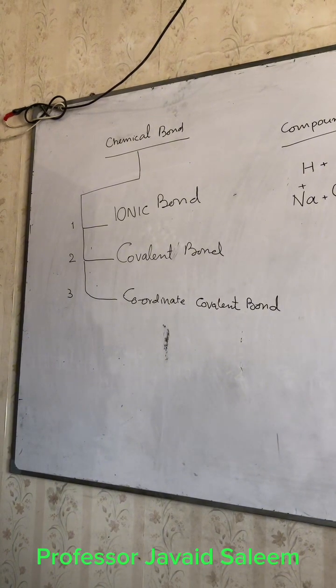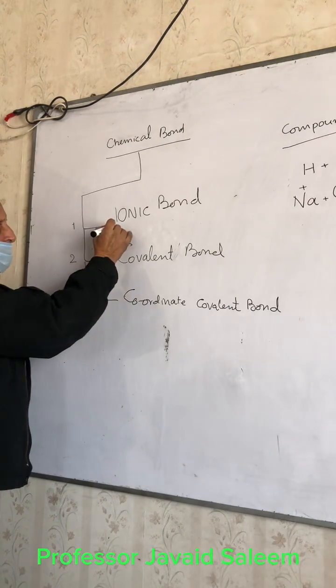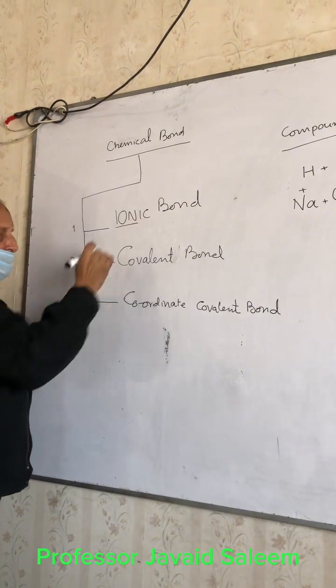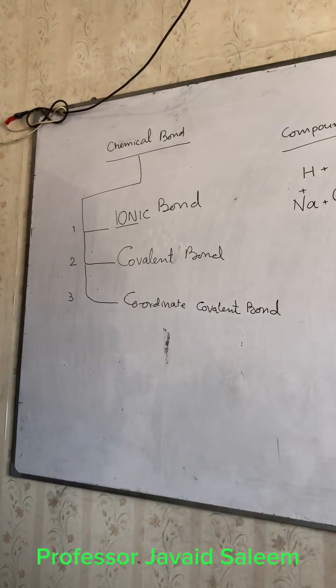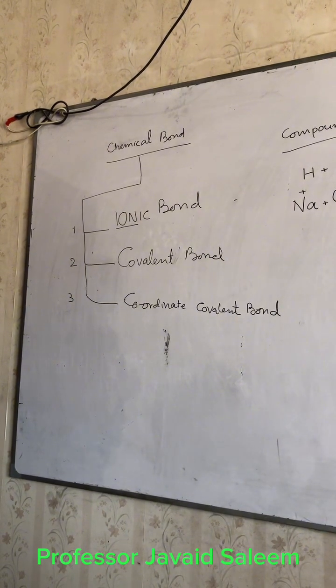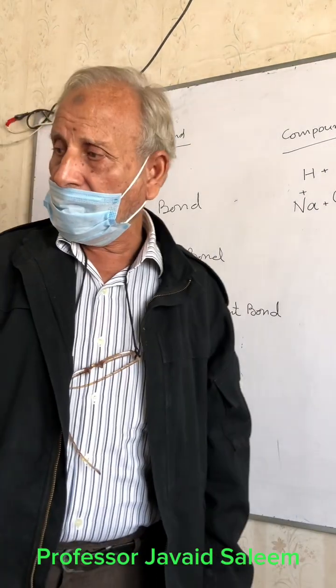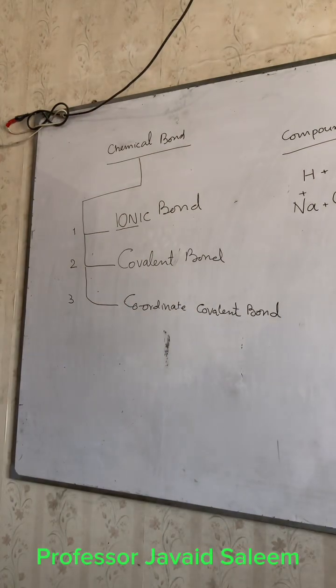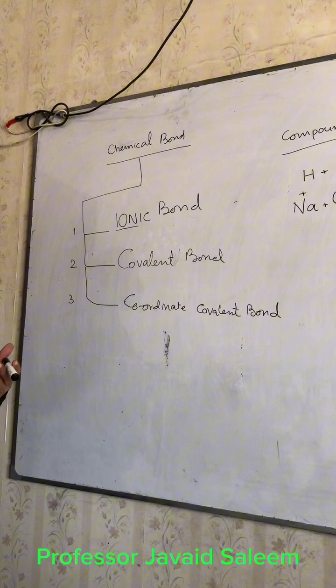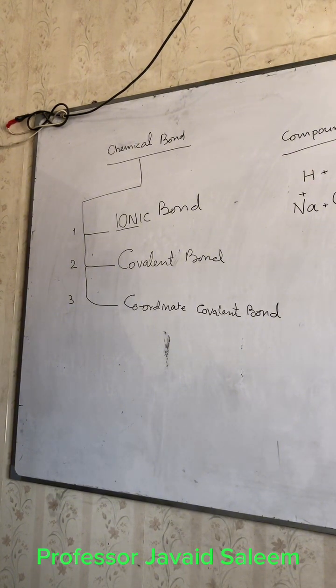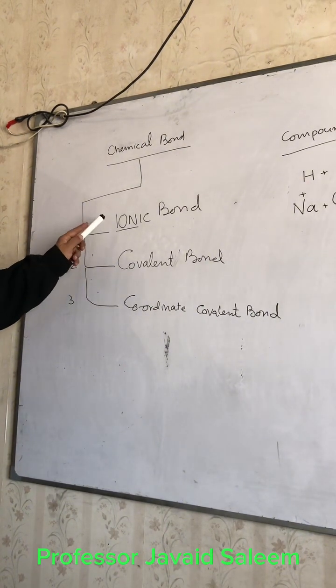So these are the three main known types of chemical bond. Very briefly, as I told earlier, we have already sufficiently explained ionic bond, and by the grace of Almighty Allah, you are all well aware of the definition, explanation and examples of ionic bond.